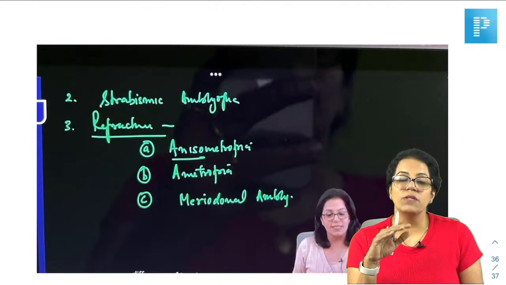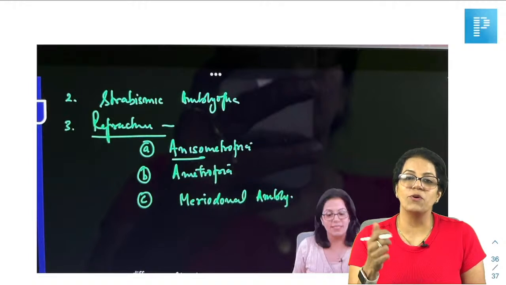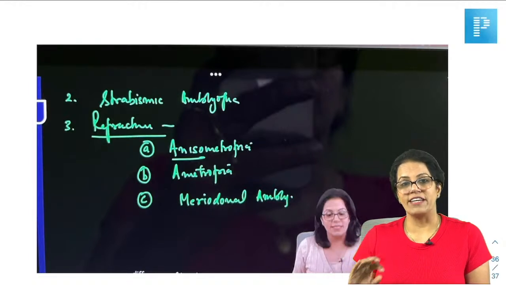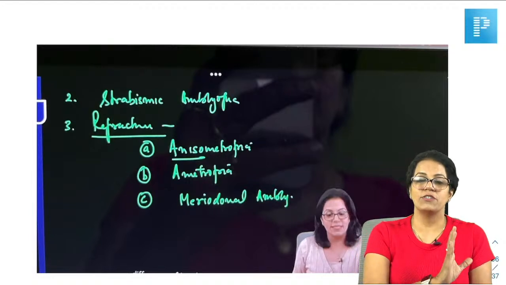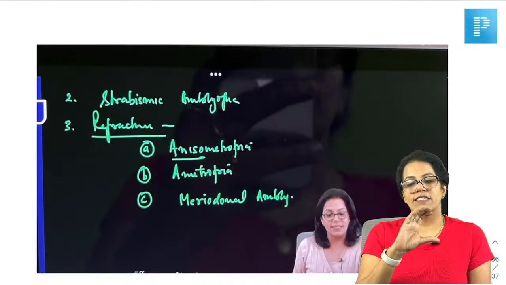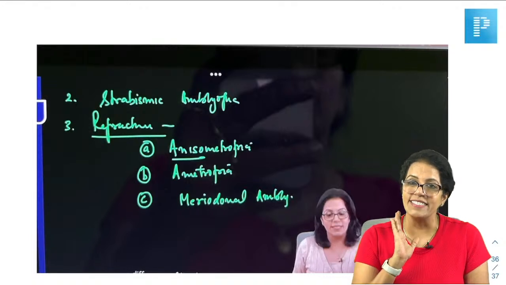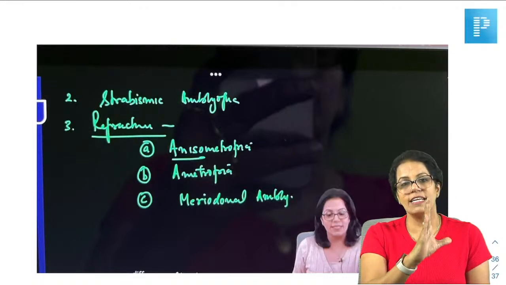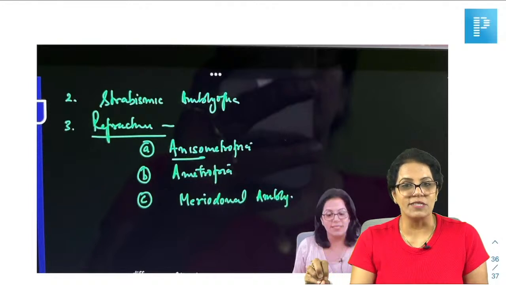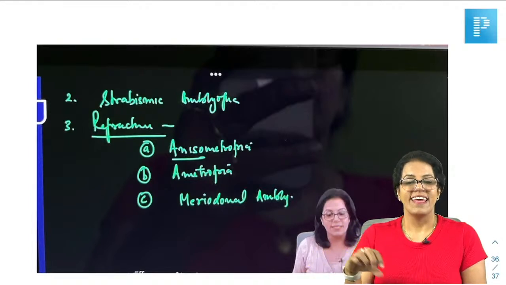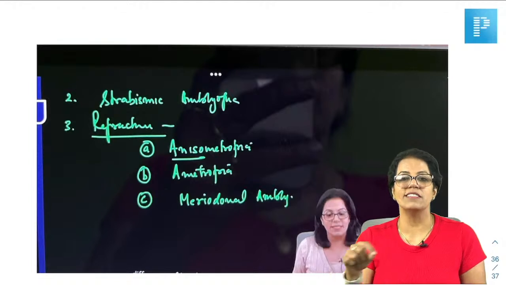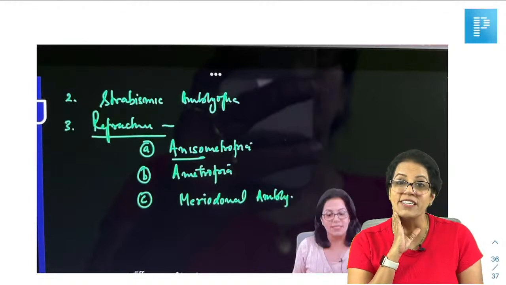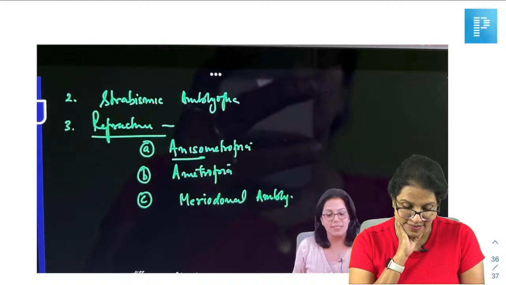I just came to know that there was some question on Sturm's conoid. I didn't get the question though. If there was a question on Sturm's conoid, you know what it is: we are looking at the refraction of rays at an astigmatic surface. They show you nicely that in the vertical axis the rays focus at one point, in the horizontal axis at another point, and where can you see best? At the circle of least diffusion. More than this, at your level they will never ask. Can you all share something about any other question?